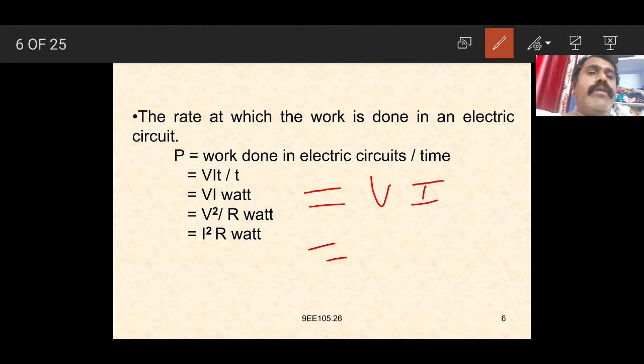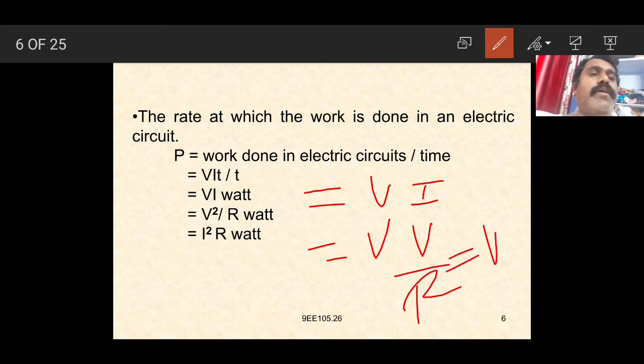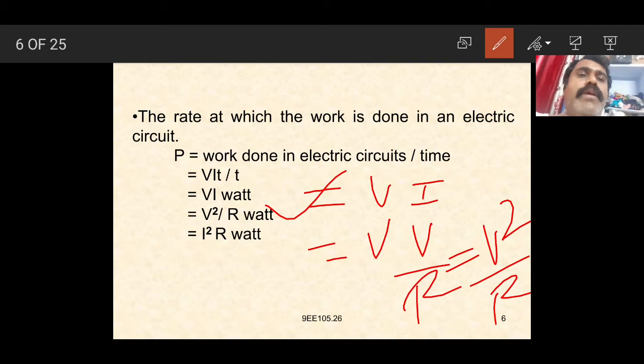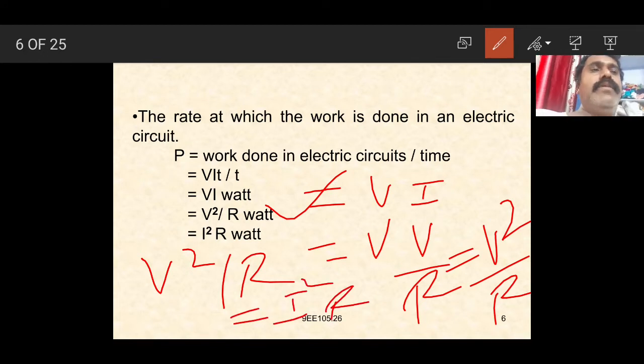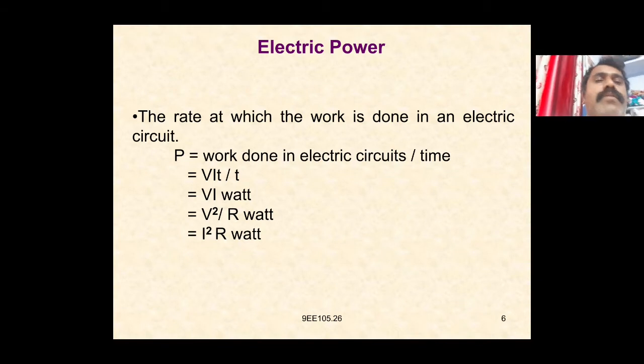Since V is equal to IR, or I is equal to V by R, V into V by R, we can write V square by R. Or, since V is equal to IR, we can write I square R here. So the power can be measured in watts.